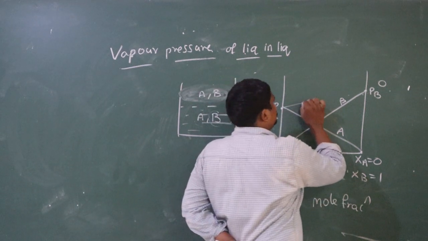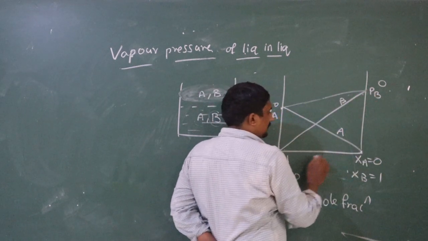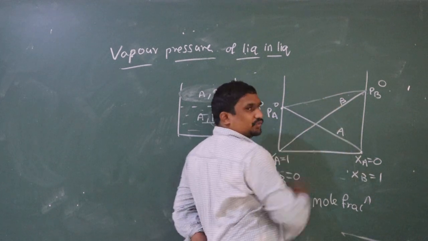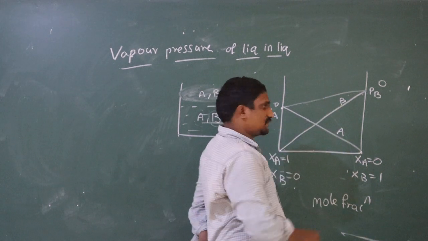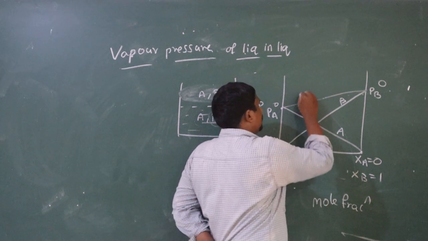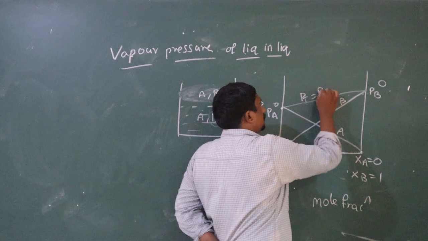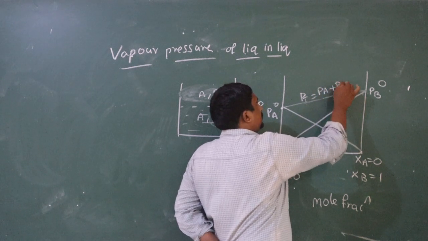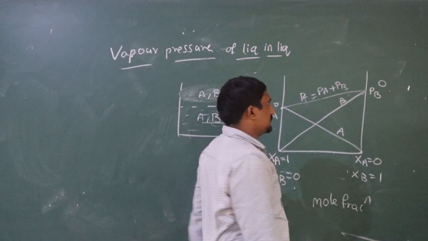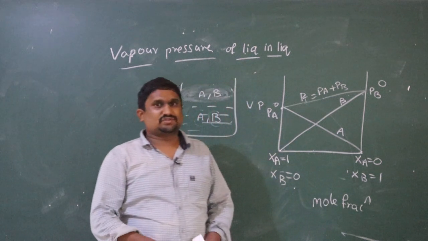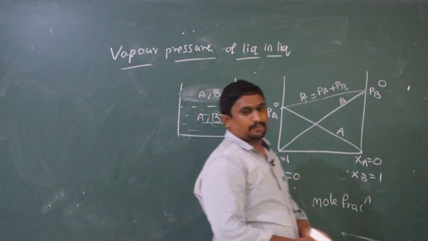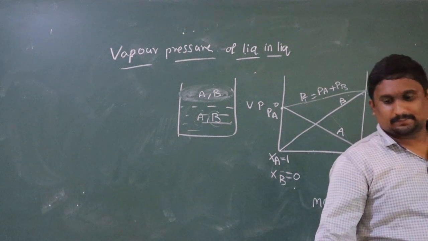At any point in the middle, both A as well as B are present. So at any point in the middle, we can write PT is equal to PA plus PB. So this is the graph we get for the vapor pressure of liquid-liquid type solutions.